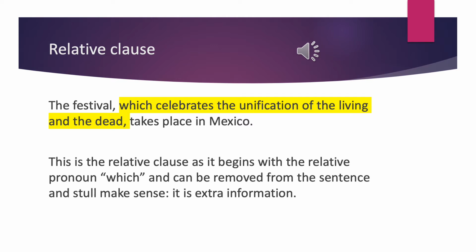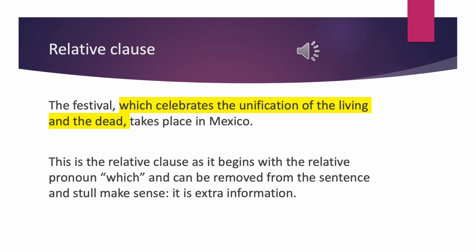As you can see, I've highlighted now the part that is the relative clause, which is all in yellow. It's everything between the commas. So the actual relative clause is which celebrates the unification of the living and the dead. So this is a relative clause because it begins with the relative pronoun which. So which there is what we would call a relative pronoun. And the whole clause can be removed from the sentence and it still makes sense. It's just extra information, and it's extra information all about the festival.